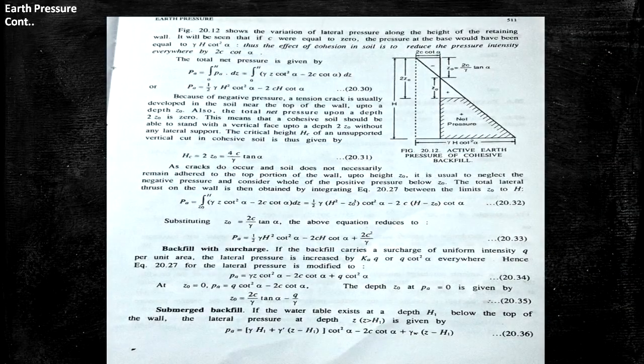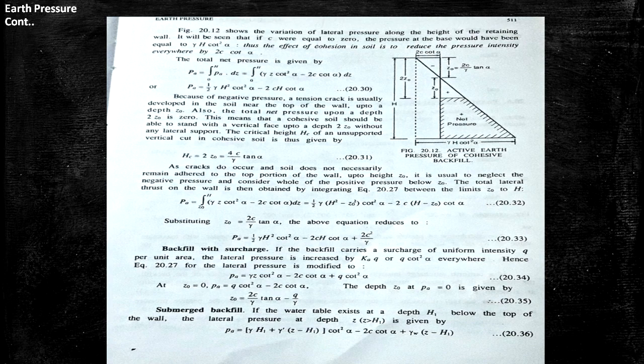This is the continuation of the previous slide. In this figure, it shows the variation of lateral pressure along the height of the retaining wall. It will be seen that if C were equal to 0, the pressure at the base would have been equal to gamma H cot square alpha. Thus, the effect of cohesion in soil is to reduce the pressure intensity everywhere by 2C cot alpha.